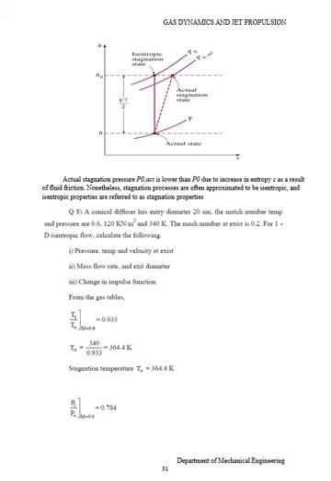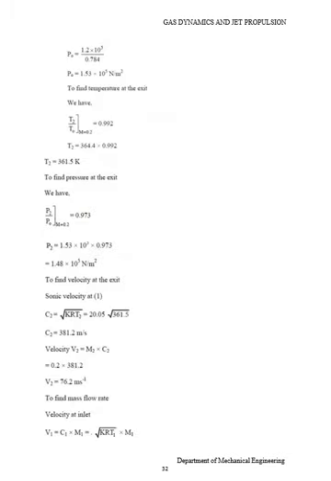From the gas table, T1 divided by T0 at Mach number 0.6 is equal to 0.933. Therefore T0 equals 340 divided by 0.933, which is 364.4 Kelvin. Therefore stagnation temperature T0 is 364 Kelvin. Then P1 divided by P0 at Mach number 0.6 equals 0.784, obtained from the gas table. Then P0 equals 1.2 into 10 power 5 divided by 0.784. Therefore P0 equals 1.53 bar, or 10 power 5 Newton per meter square.